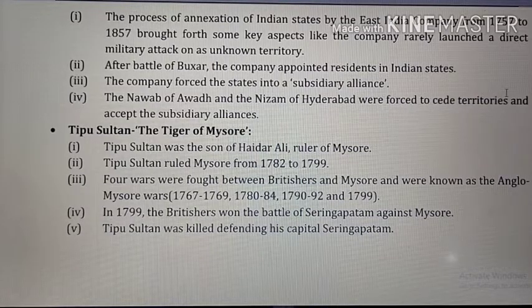Four wars were fought with Mysore. First in 1767 to 1769, the second between 1780 to 1784, third from 1790 to 1792, and the last one in 1799. Only in the last, the Battle of Seringapatam, did the company ultimately win a victory. Tipu Sultan was killed defending his capital, Seringapatam. Mysore was placed under the former ruling dynasty of the Wodeyars, and a subsidiary alliance was imposed on the state.